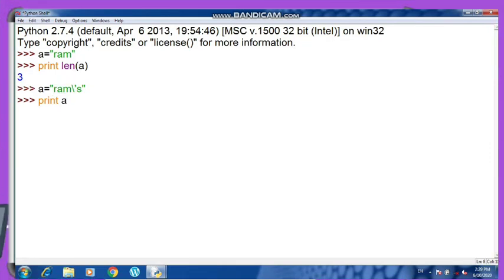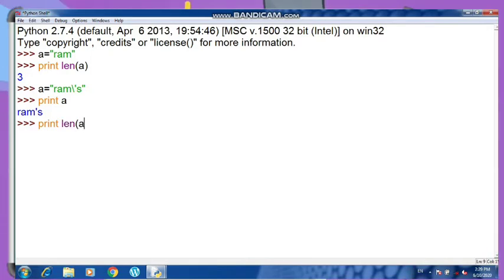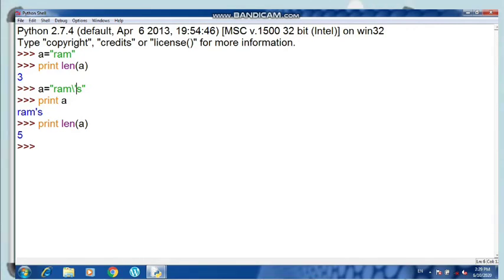This is 3, this will be counted as 1 character, 4, and this will be counted as 1 character, so 5 should be the output. I have not written the length function, that is why I got the answer like this. So let me write the length function here, print length and then A. You can see that 5 is the answer. It means it is calculated as 3, and the escape sequence has taken 1 character space, and this has taken 1 character space. So this is how you can calculate the size.